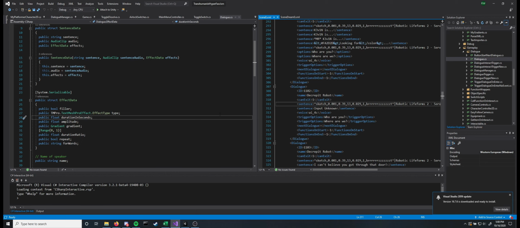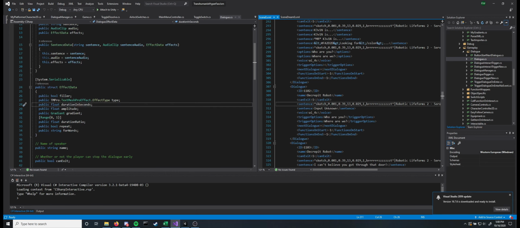I believe I go in the same order as this effect data, so I think it's duration, amplitude, gradient. I created a script that just contains a lot of gradients. It's just an array of gradients that are all saved as a game object in space, and this is just used to index into them, so I know which one I want to grab.